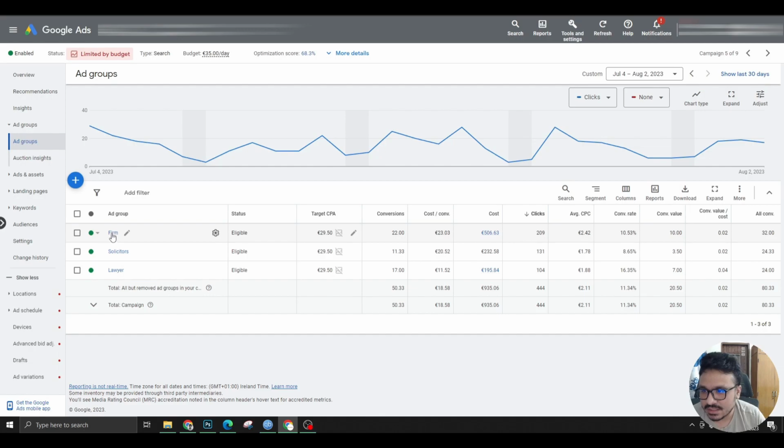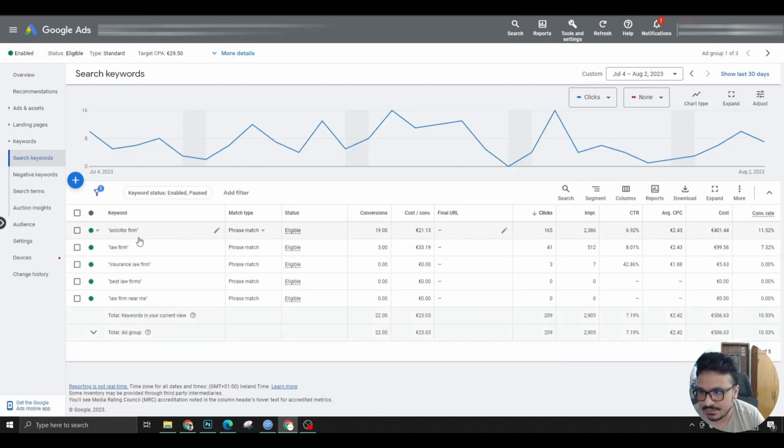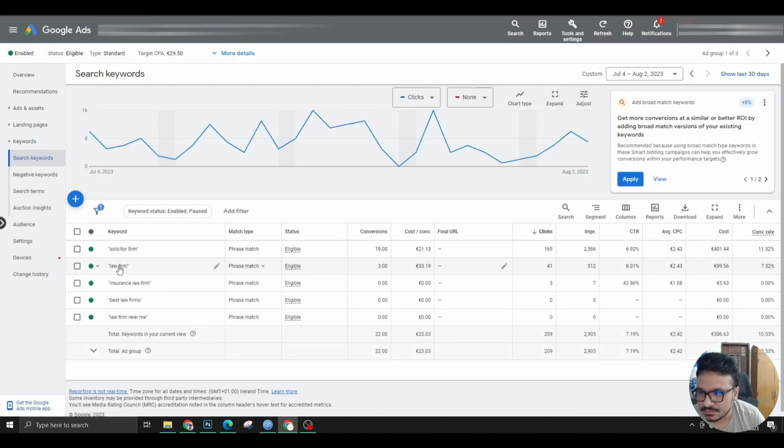So let's look at the keywords for firm. If I go to firm, I can see solicitor firm, law firm, insurance law firm, best law firms, law firm near me. These are the high intent keywords that we went for. We didn't go for mid or low intent keywords like how does a lawyer, how does a solicitor firm work, these are super low intent keywords. If we take an example of law firm near me, this is a quite high intent keyword, and this could easily have the biggest CPC of all.